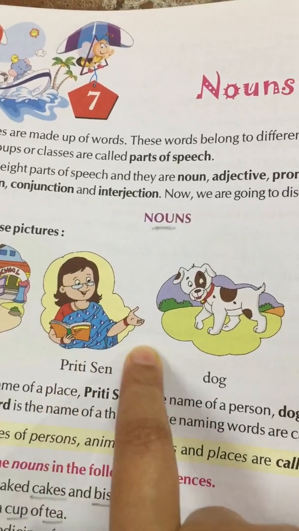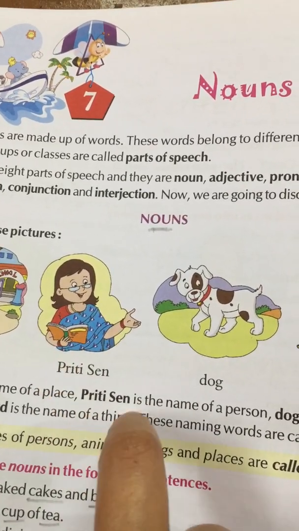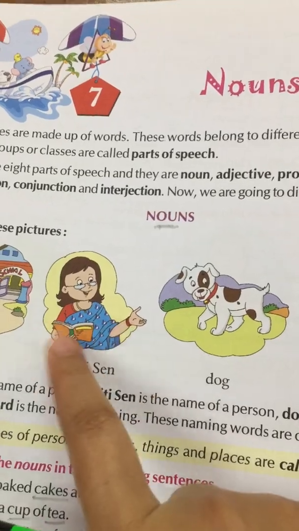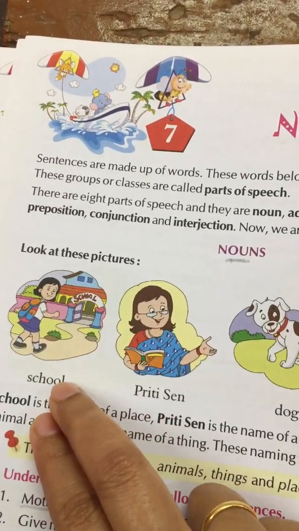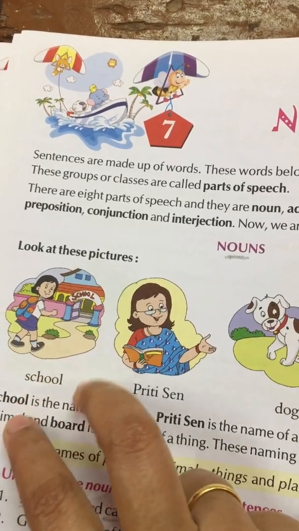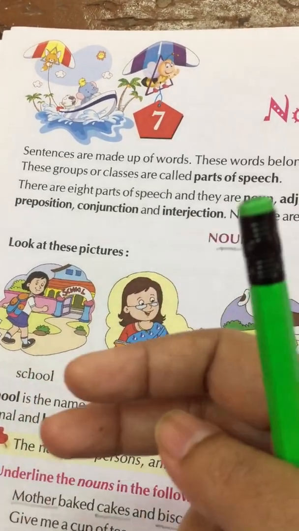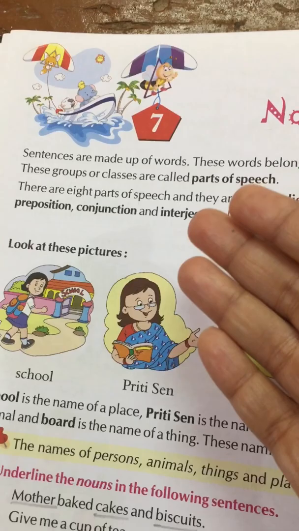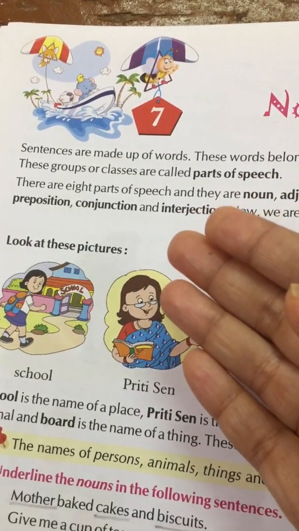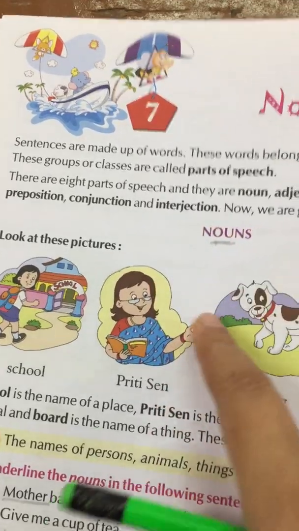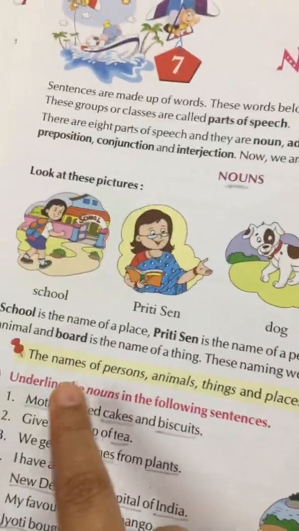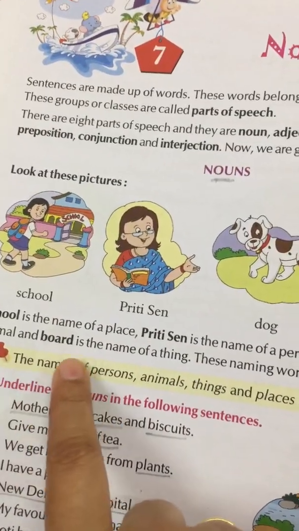Now name of a person, it can be the name of anyone. Okay? Nita, Mita, Sita, any name. Alright? And here, this is a place. School is a place. There are many places in the world. It can be a garden, it can be a playground. So, now first we will look at the definition of a noun.